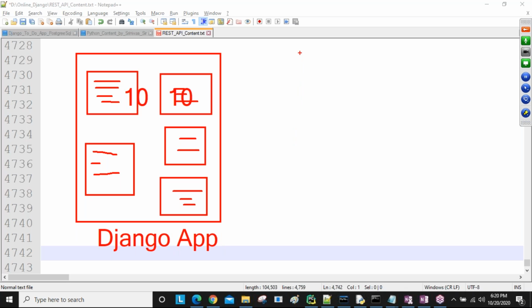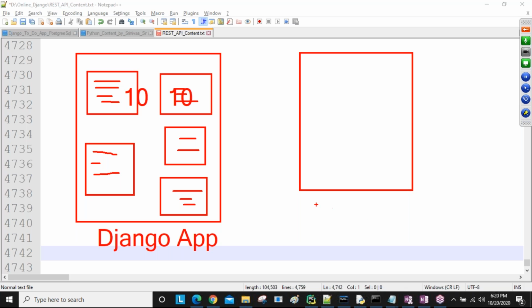Okay. So the same behavior, if you develop using the Django REST framework. All these 10 lines are already developed by the REST API framework people, and they give ready-made class names, like a create class, update class, delete class, like this.